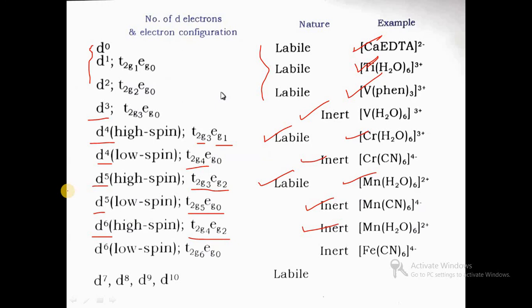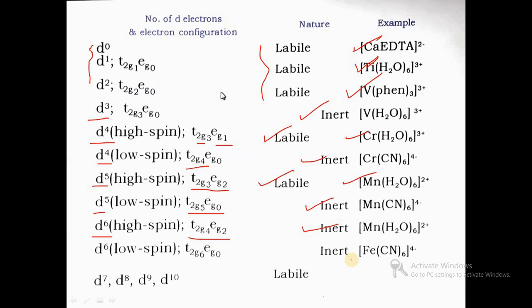Then another example, d6 low spin, that is t2g6 eg0. So here it is an inert complex, and all other examples, that is d7, d8, then d9 and d10, all these complexes are labile ones.